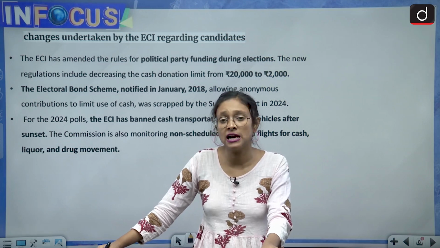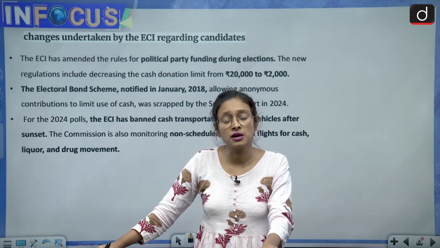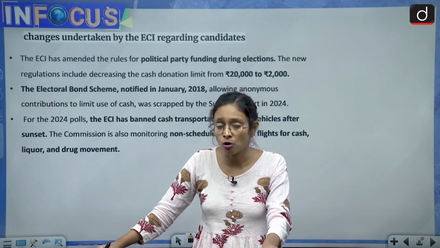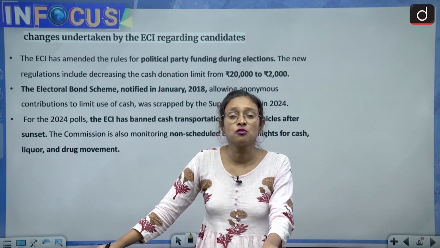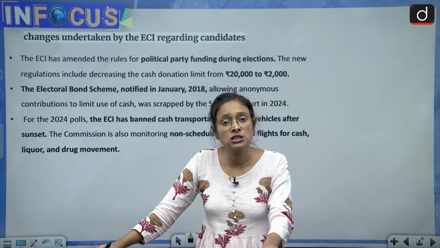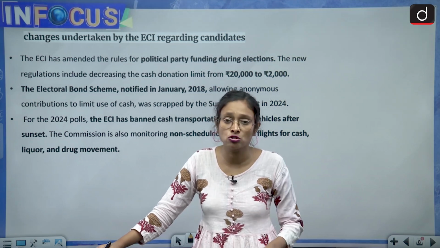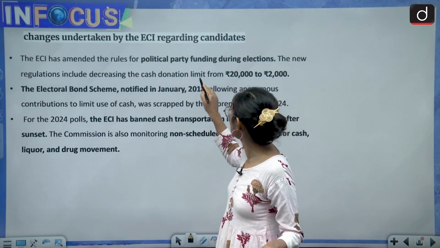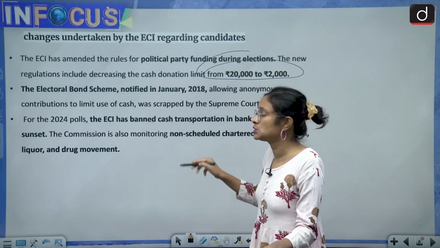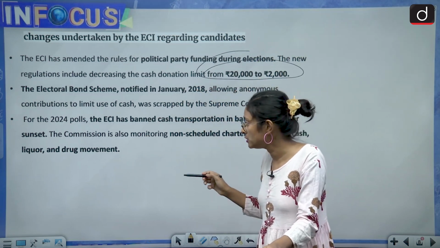In the last couple of months, electoral bonds have been abolished, and there was also a cap on donation. Earlier the donation cap was 20,000, but right now it is just 2,000. These are the changes brought by the Election Commission of India.